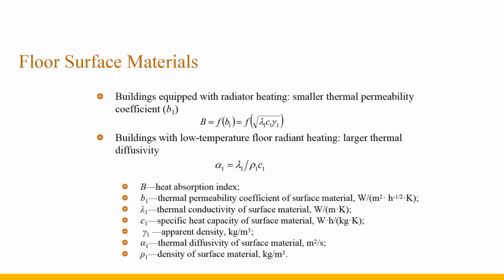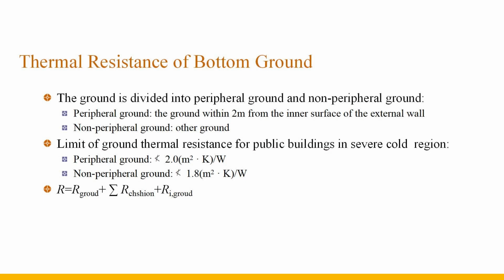For buildings with low temperature hot water floor radiant heating, wood floor with keel should not be used. Pipes should be laid in dense materials with large thermal conductivity, and surface materials with large thermal diffusivity should be used. The bottom ground is a direct contact part between the building and the soil.